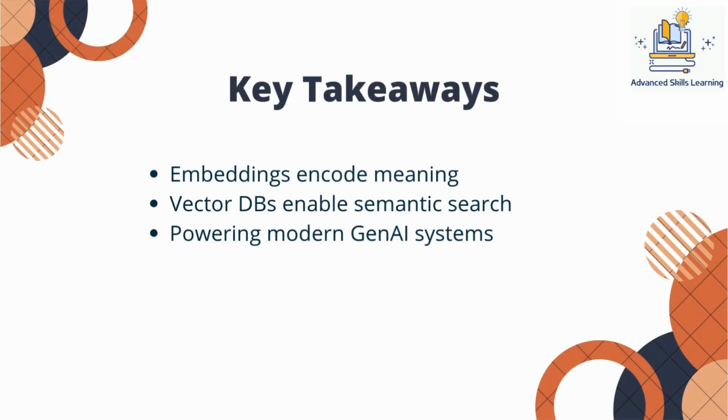To summarize, embeddings convert language into numerical representations that capture meaning. Vector databases store and search these embeddings efficiently at scale. Together, they form the backbone of modern generative AI architectures such as retrieval-augmented generation. In the next video, we'll compare RAG with fine-tuning and explain when each approach makes sense.